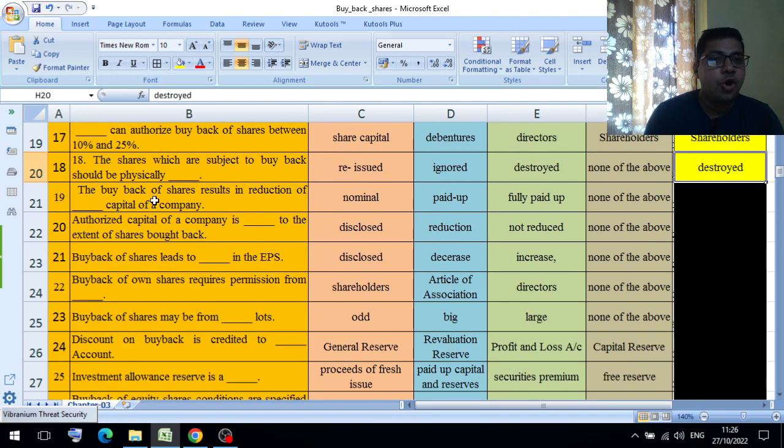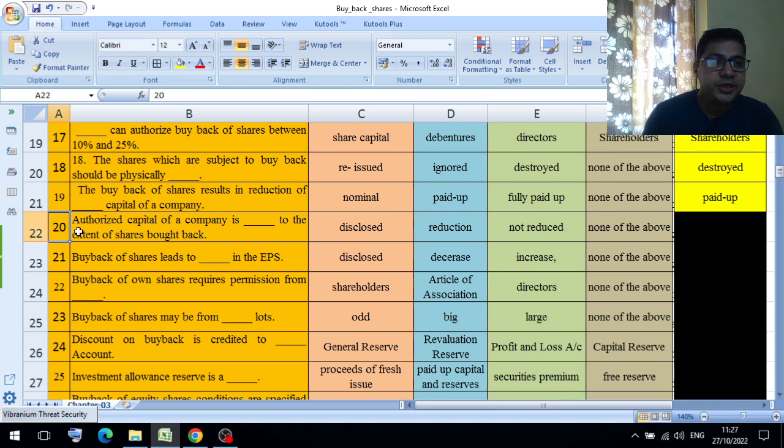Next, the buyback of shares results in reduction of dash capital of a company. Option A nominal, option B paid up, option C fully paid up, option D none of the above. So here the answer will be paid up. The buyback of shares results in reduction of paid up share capital.